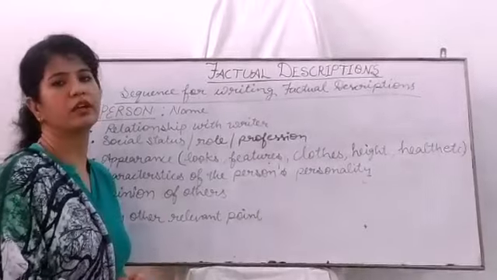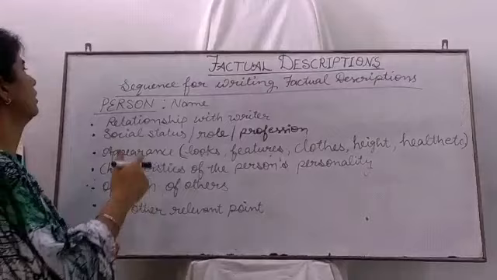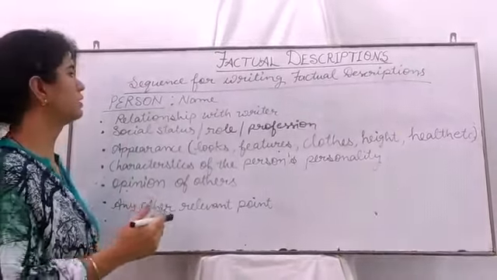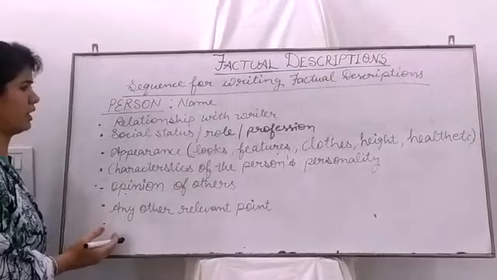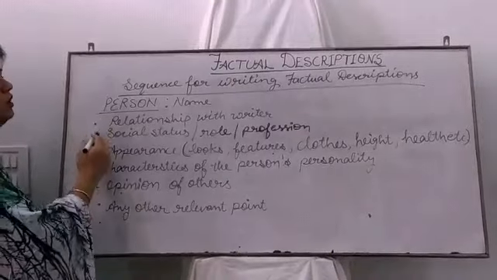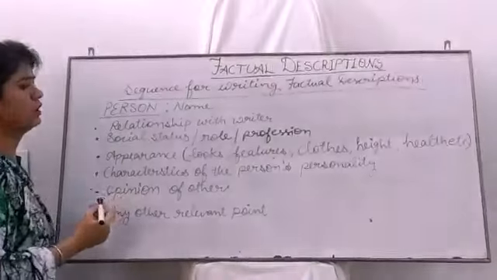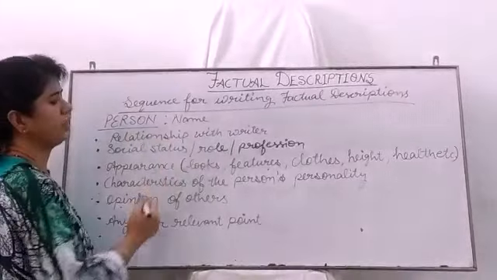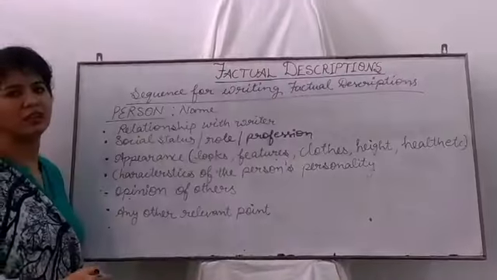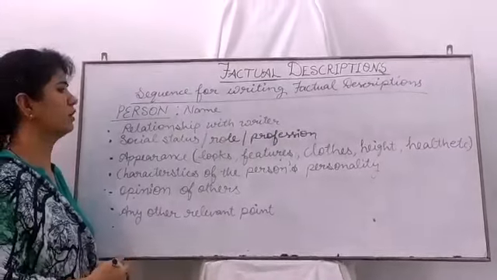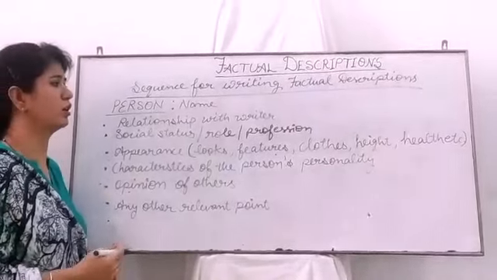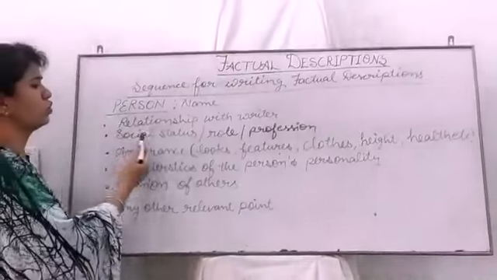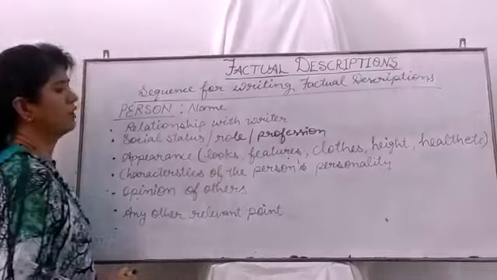Next, when you are going to write about any person, the sequence for writing a factual description about a person, you must keep these points, this sequence while writing about him or her. First of all, tell about the name. Alright. Then tell about the relationship with the writer. Suppose you are writing about your father, then tell that he is my father or mother. If you are writing about your mother or any friend, the relationship. Alright. Then tell about the social status, role or profession.